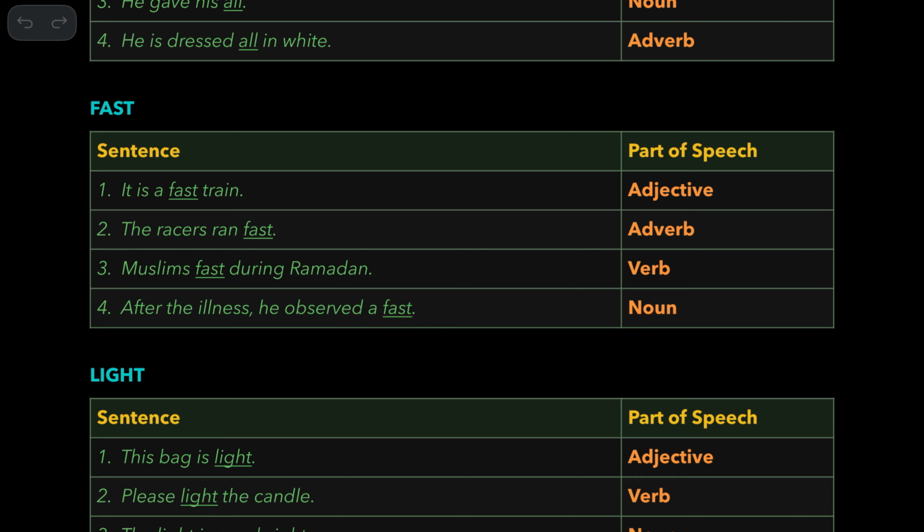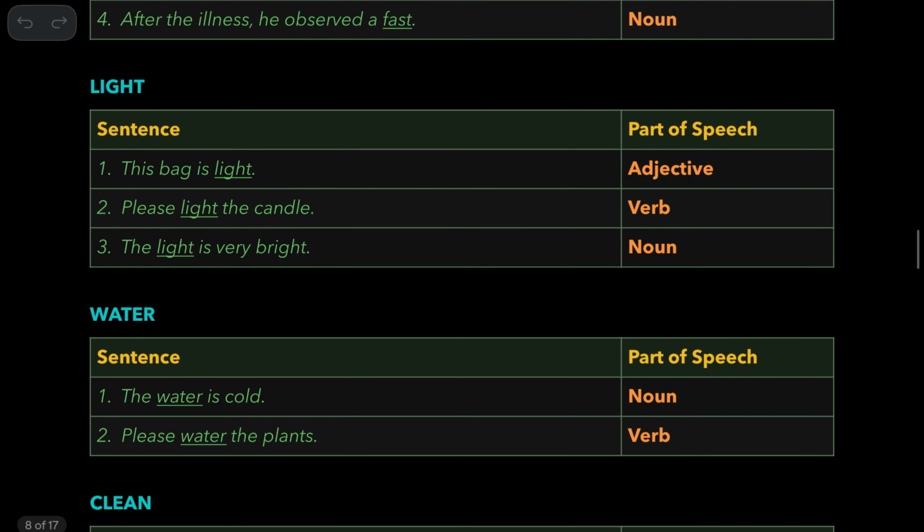How do we know it's a noun? See here, a fast. They observed something. So here, a fast is the name of something that he observed. It's a name. Any name is a noun. And one more thing, see here, articles. Articles are placed before nouns, like a bird, a table, a house, a fast.